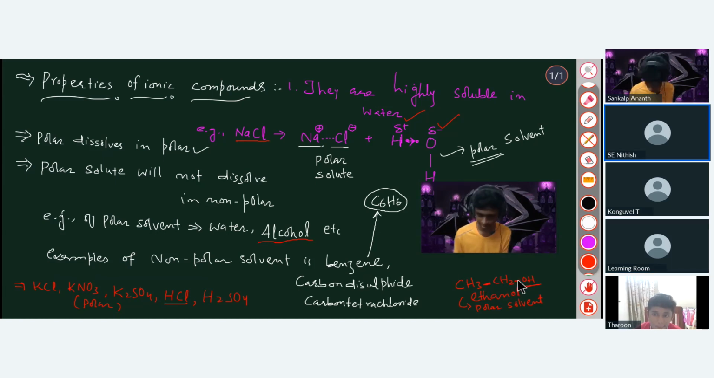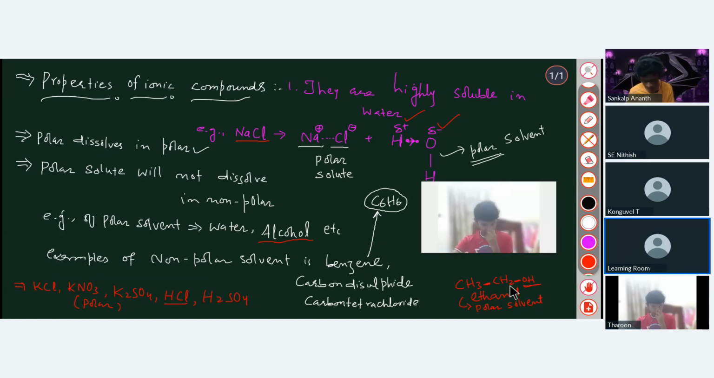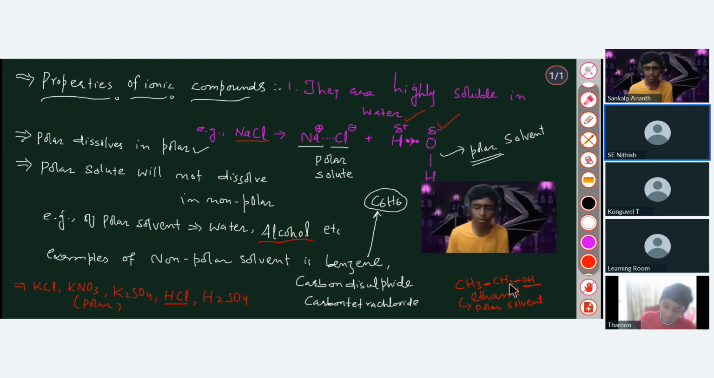So what about methane, ethane, propane? They don't have an oxygen molecule. Butane. They are non-polar. They are hydrocarbons, not alcohols. They are also your non-polar solvents. All alcohols are polar. Methane, ethane, propane, butane are hydrocarbons, so they are non-polar. Have you noticed this? Yes, sir.